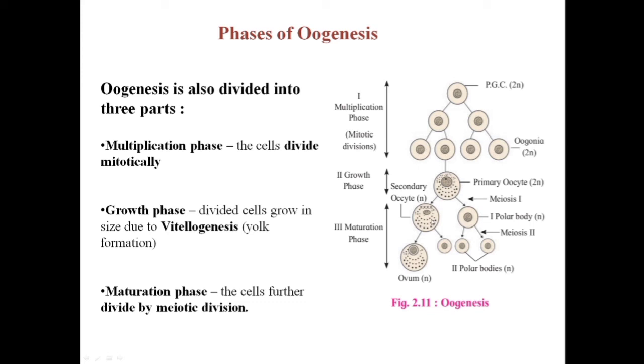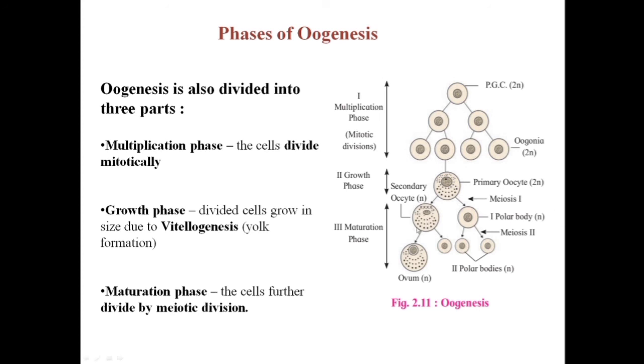If there were an equal division between the two cells, that is, equal cytoplasm distributed, then the cell that is going to degenerate would cause a loss of cytoplasm. So instead of equal division, there is unequal division where one is a larger cell and the other is a smaller cell. Out of these two cells, after the first meiotic division, the smaller cell will degenerate, and this cell is known as the first polar body. And the larger cell is called the secondary oocyte.